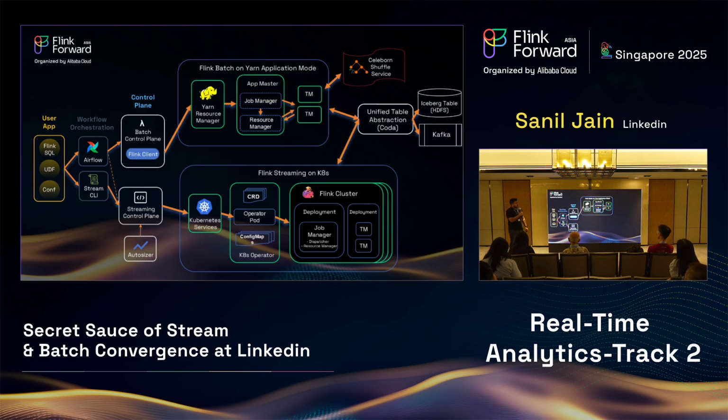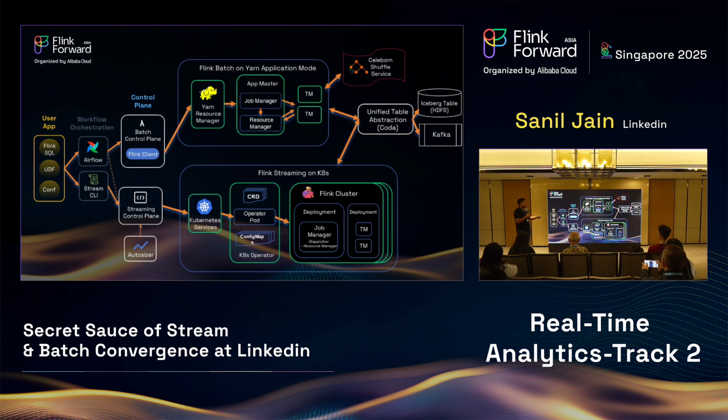For the batch side, we currently deploy a Flink application in application mode on Yarn, and we use Celeborn for a shuffle service. We are also exploring how to support Flink batch applications on Kubernetes, because Flink streaming currently is working on Kubernetes. So we have Flink batch applications on Yarn, Flink streaming applications on Kubernetes, and both of those applications, because it's a convergence application, write and read from this unified table abstraction. So this is our worldview of architecture.